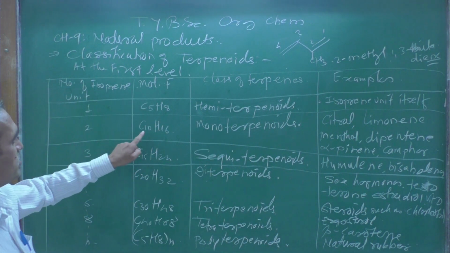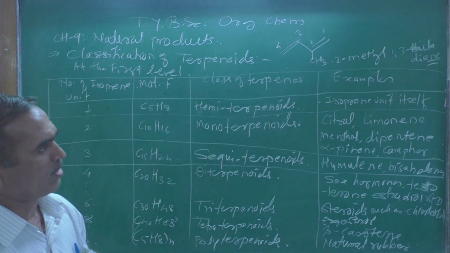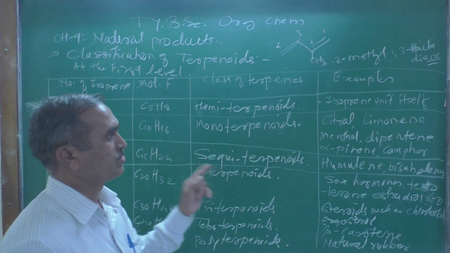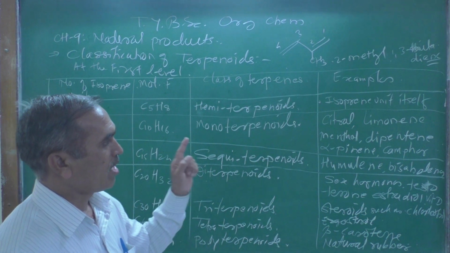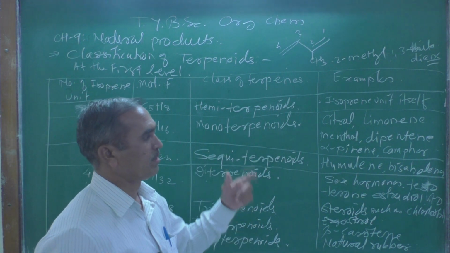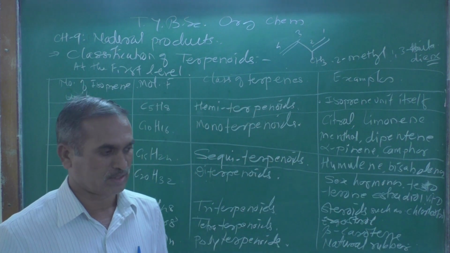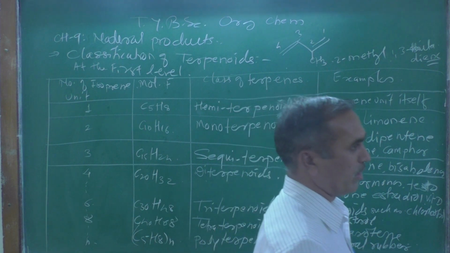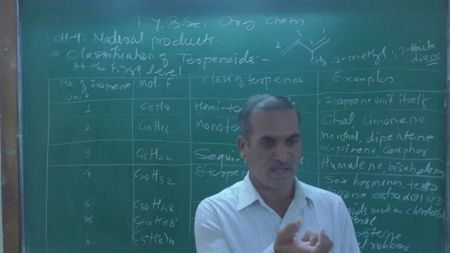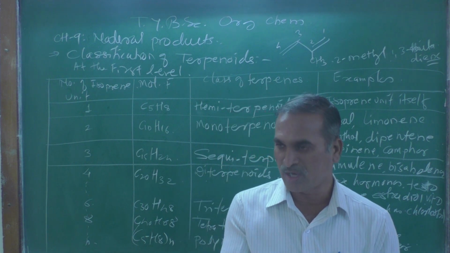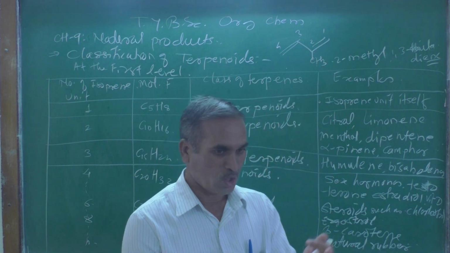Number 2 is C10H16. The class of terpene is monoterpenoids, and the examples are citral, limonene, menthol, dipentene, alpha-pinene, and camphor. Camphor, while praying to God in the morning or in the evening, we burn one white type of substance before God Ganesha.